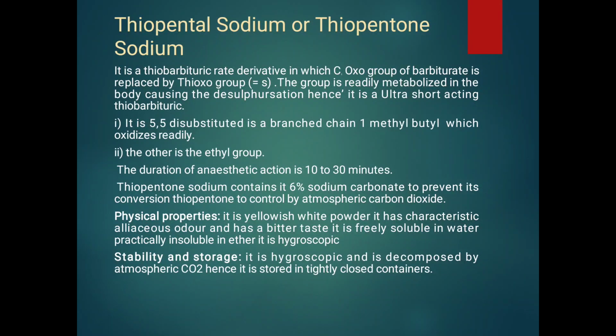Next are the properties of thiopental sodium. It is a thiobarbituric acid derivative in which the oxygen group of barbiturate is replaced by a thioxo group. The group is readily metabolized in the body, causing desulfurization. Hence, it is an ultra-short-acting thiobarbiturate. It is 5,5-disubstituted with a branched chain 1-methyl butyl, which is oxidized readily, and the other is an ethyl group. The duration of anesthetic action is 10 to 30 minutes. Thiopental sodium contains 6% sodium carbonate to prevent its conversion to thiopentone by atmospheric carbon dioxide.